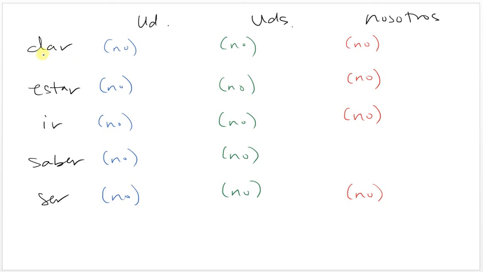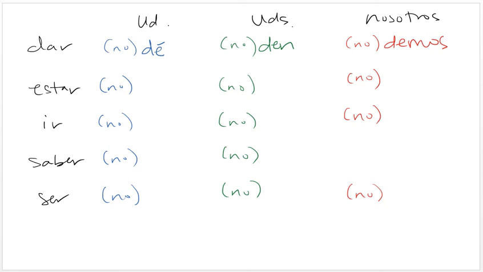So it's just going to go to the opposite ending. For dar, we're going to say dé. And it has to have an accent because otherwise it means of or from. So in order to keep it the command, it has to be dé with an accent. For ustedes, it's going to be den, no accent. And then for nosotros, demos.